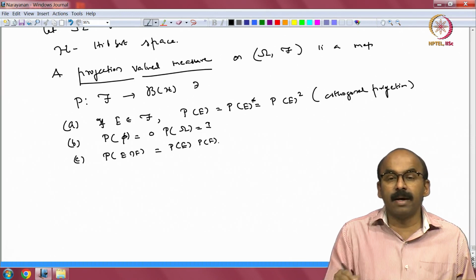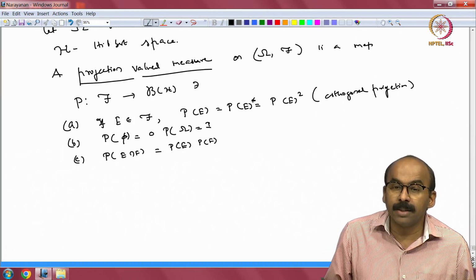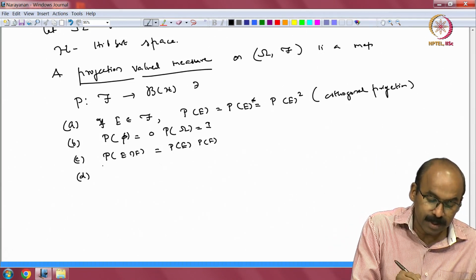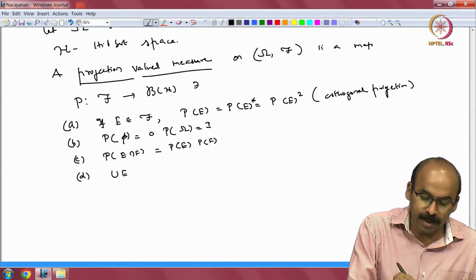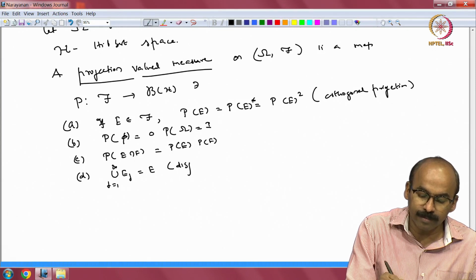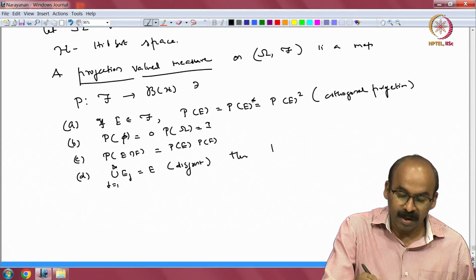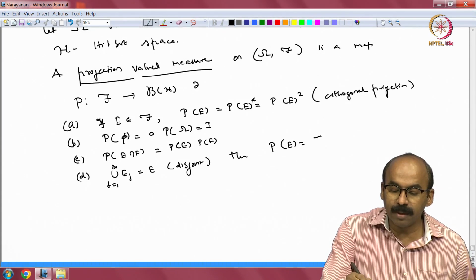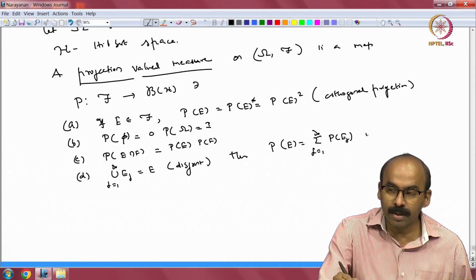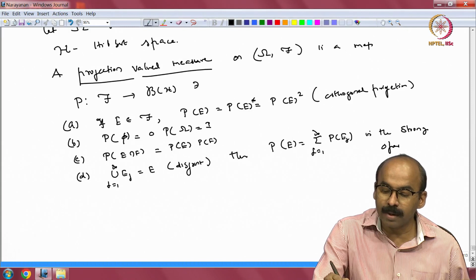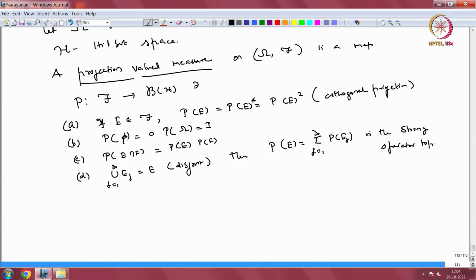As I explained earlier, this simply says that eigenspaces corresponding to distinct eigenvalues are orthogonal to each other, that is property C. D: if the union of E_j, j equal to 1 to infinity, equals E, a disjoint union, then P(E) equals the summation of P(E_j), j equal to 1 to infinity, in the strong operator topology.